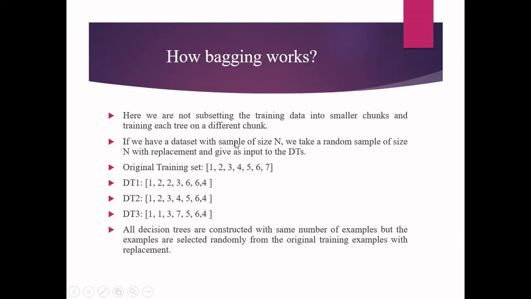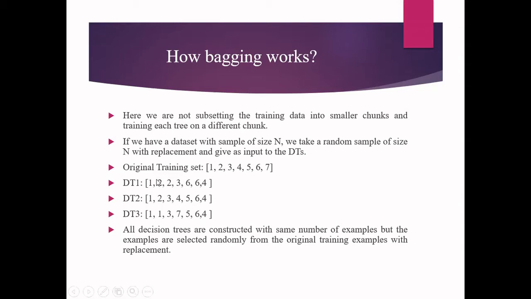if I have a data set with the number of samples as n, for every decision tree, I'm going to give only n samples. Then where does the randomness come into the picture? If I am giving all the trees n samples, I need to have some randomness in that. For that, we take a random sample of size n with replacement technique. And that n sample will be given as decision tree 1's input. Similarly, for the second decision tree, again, you will select another random set of n samples. You will feed it as input to that tree. This process will be repeated for all the trees.